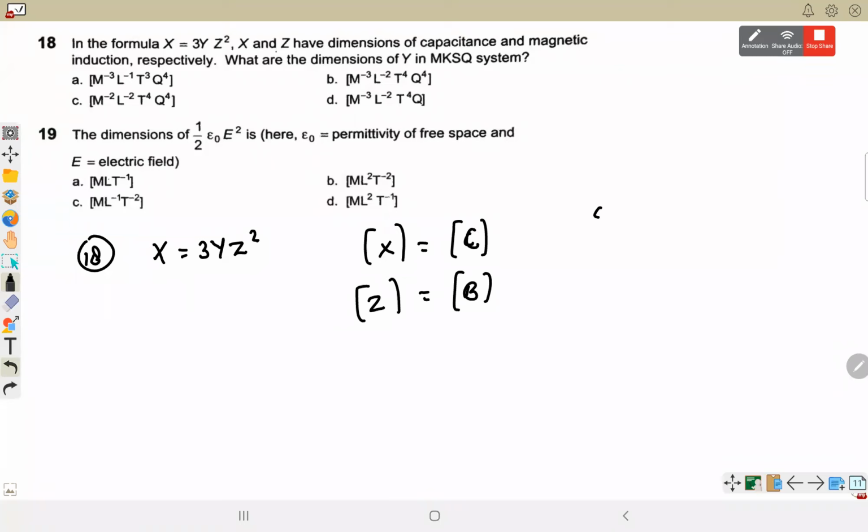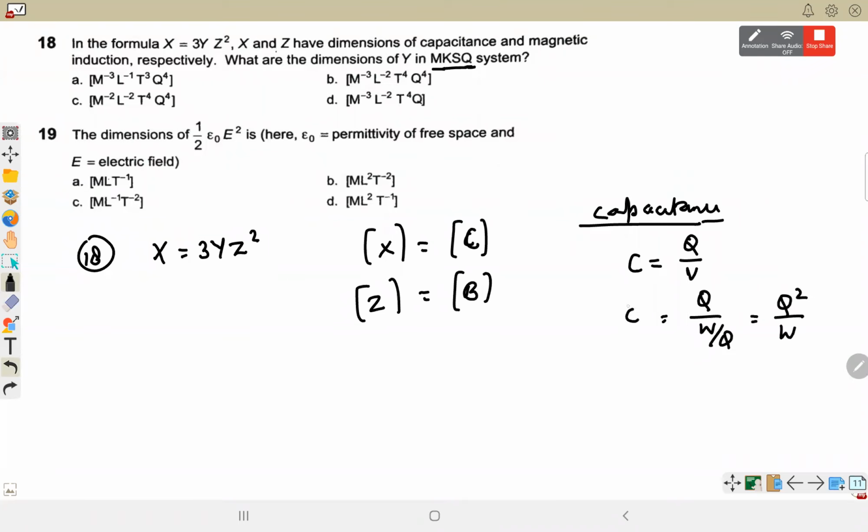We have to find the dimension of capacitance, but in which system? Check. It is asking in MKSQ. What is Q? For charge. So again, we will not use the current, we will use the charge here. For capacitance, what formula will we use? Capacitance is the charge to potential ratio, and potential is work done per unit charge, so that becomes Q square by W. This is the capacitance.